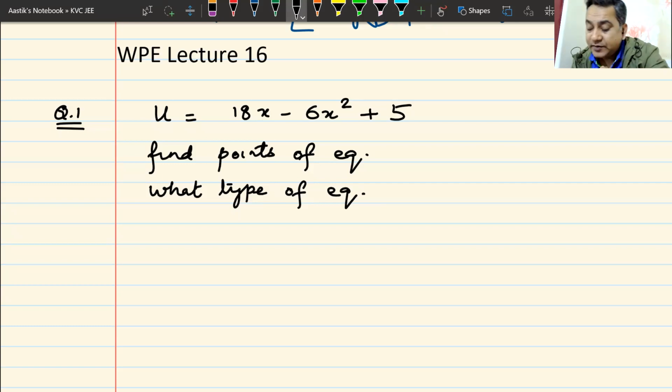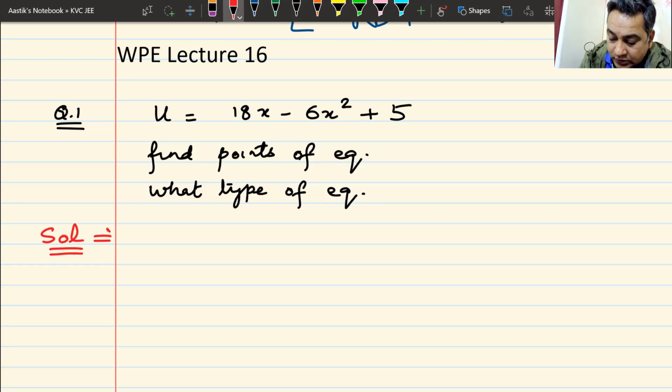Find the points of equilibrium and what type of equilibrium it is. Your time starts now. Don't rush for answers. Answers will come. Go for the process. That's more important. A minute to win it.